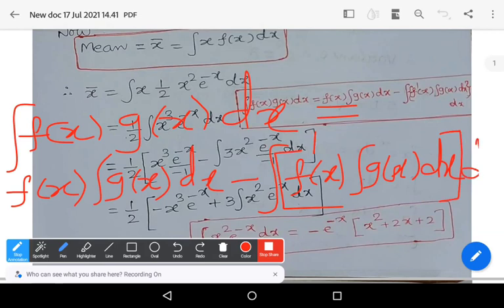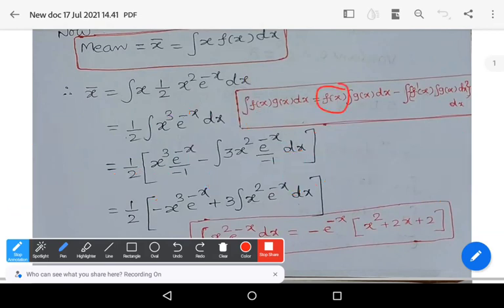This is the formula. In this formula, we substitute f of x is equal to x cube, and g of x is equal to e power minus x.